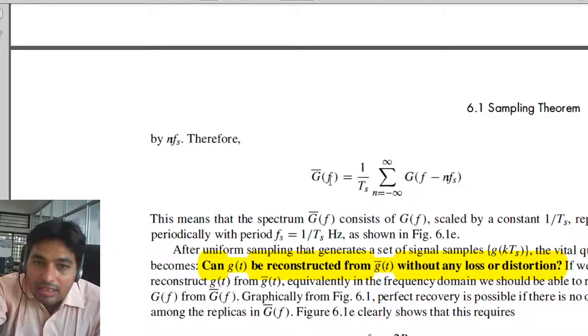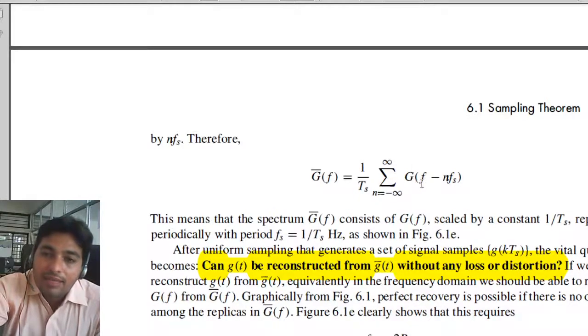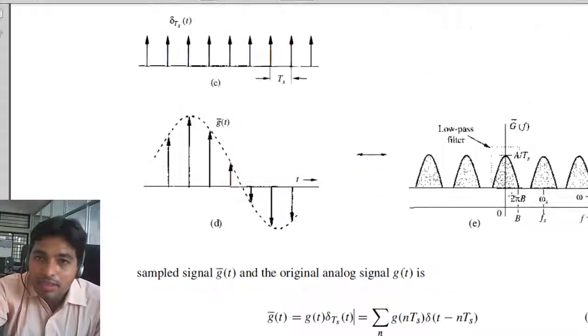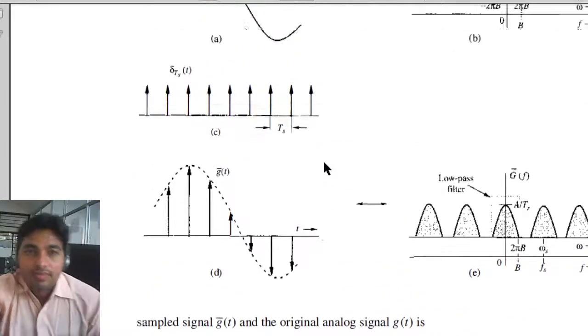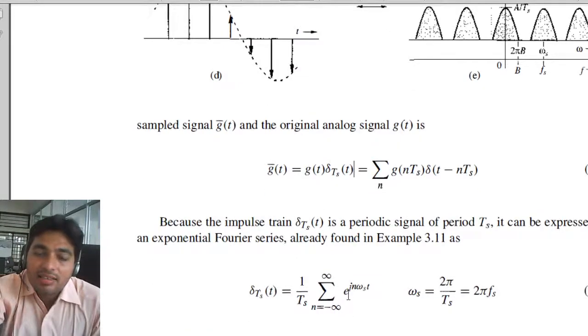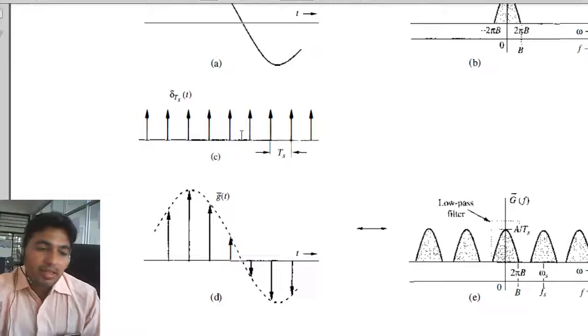So G bar(f) will be 1 upon Ts, summation from n equal to minus infinity to infinity of G(f - n fs). This will be the repetition of the spectra at the sampling frequency.